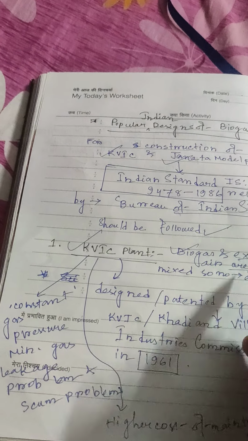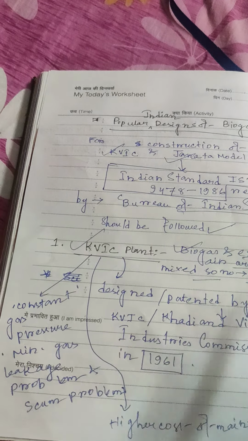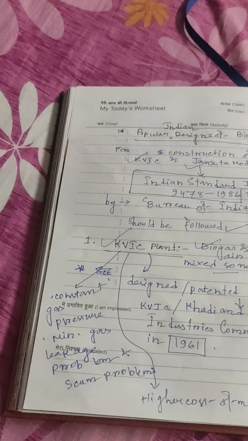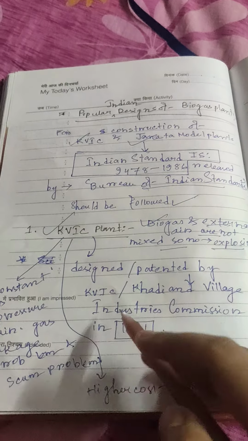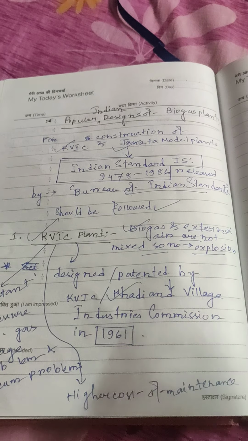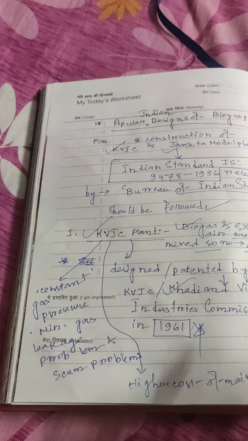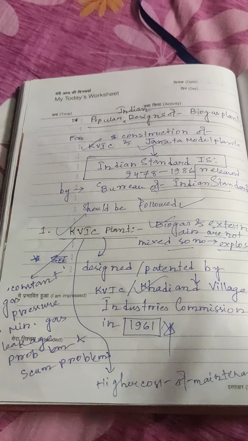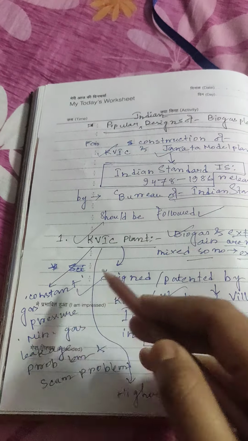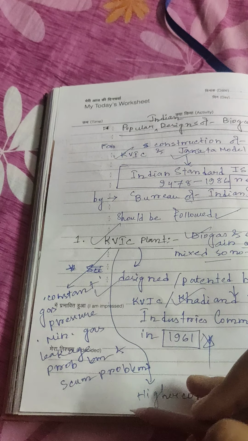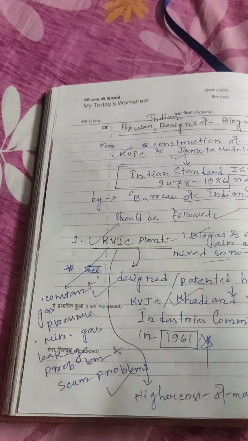Biogas and external air are not mixed, so no explosion. It was designed or patented by KVIC, the Khadi and Village Industries Commission, in 1961. KVIC plant has a higher cost of maintenance. It has constant gas pressure, minimum gas leakage problem and minimum scum problem.